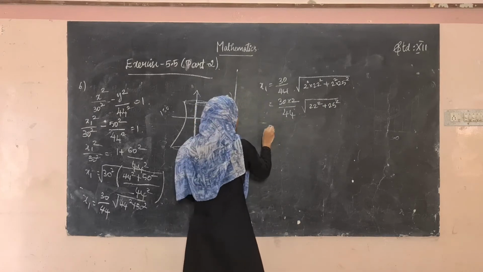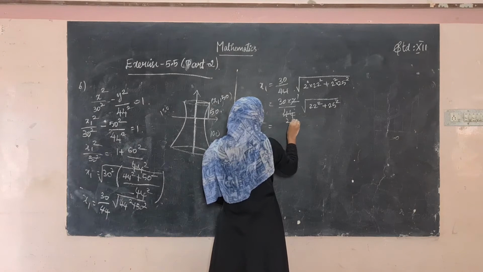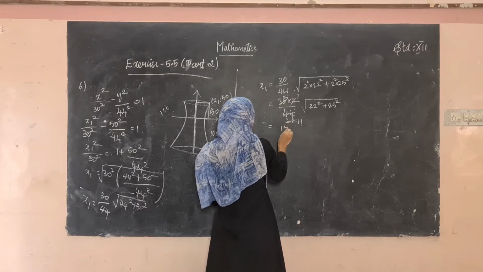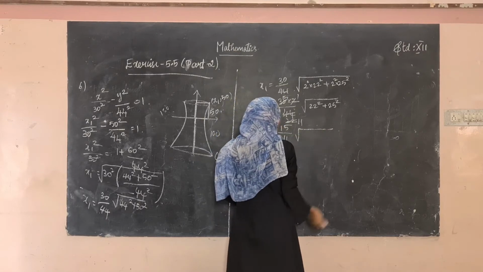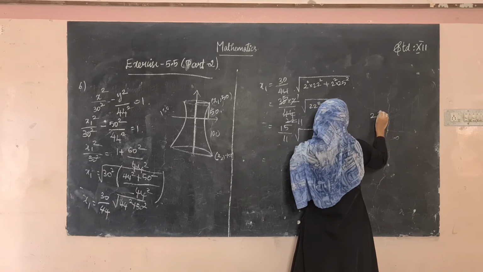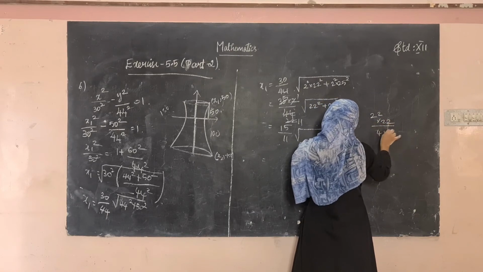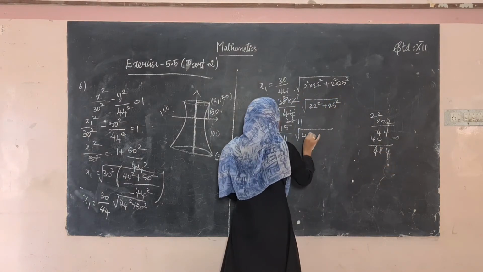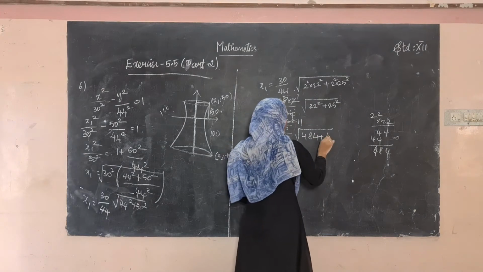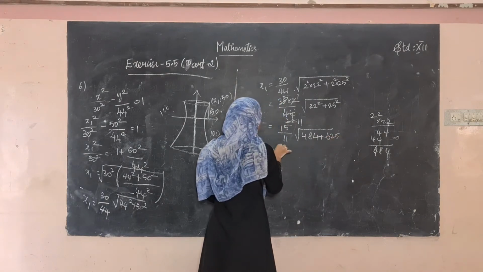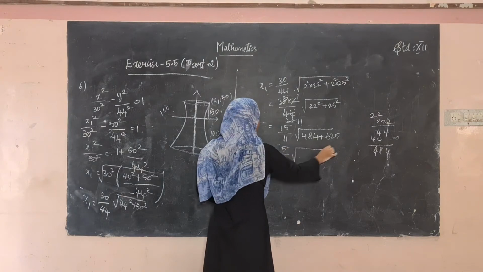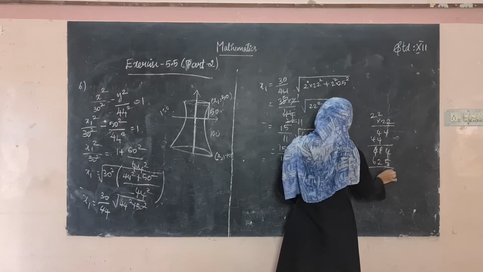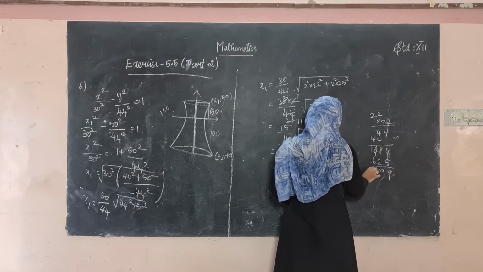So this is 22, and here it is 11 and 15, so 15 divided by 11 into the square root of 22 into 22, which is 484, plus 25 into 25, which is 625. So what is 625 plus 484? It is 1109.